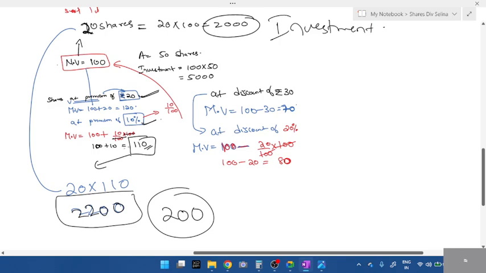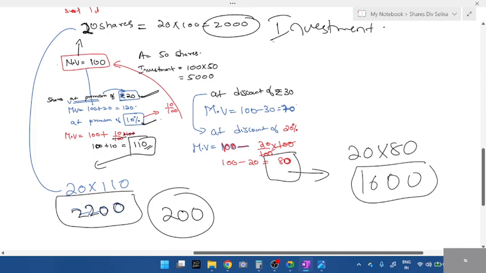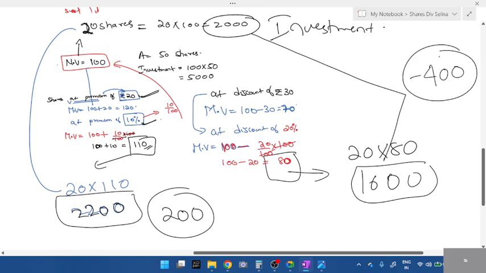Now the entire value of the share is 2200, my profit is 200. If it was under loss, students, each share is 80. If it is under loss, I still have 20 shares. Each share is 80. 8 twos are 16. So starting I invested 2000. Now I have only 1600. How much did I lose? I lost 400.